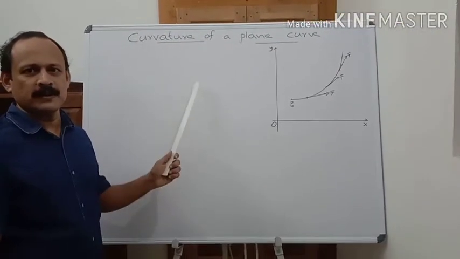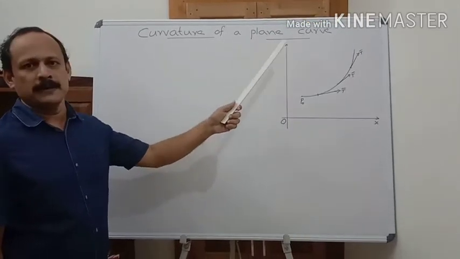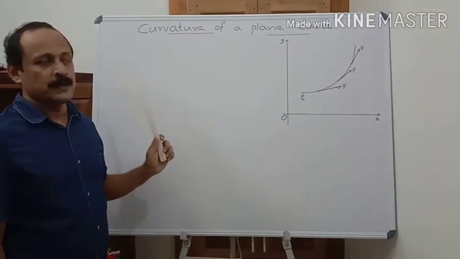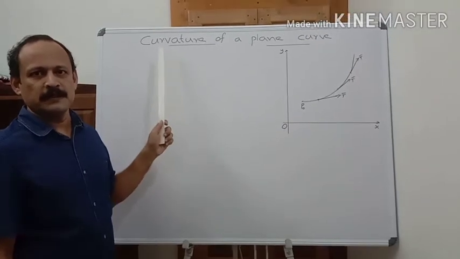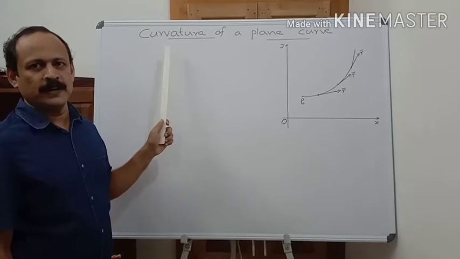This talk is to discuss curvature of a plane curve, which is a smooth curve. What is meant by curvature? Curvature measures the bending or turning of a curve.